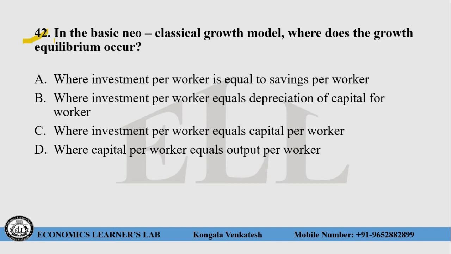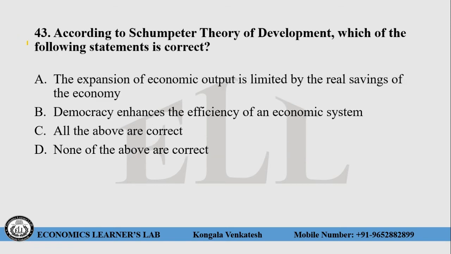Question number 42. In the basic new classical growth model, where does the growth equilibrium occur? Choice number A, where investment per worker is equal to savings per worker. Choice number B, where investment per worker equals depreciation of capital per worker. Choice number C, where investment per worker equals capital per worker. Choice number D, where capital per worker equals output per worker. So here the right answer for this question is choice number A, that is where investment per worker is equal to savings per worker.